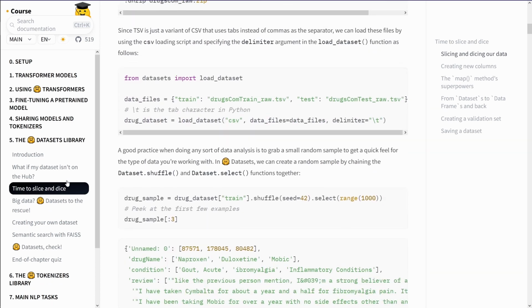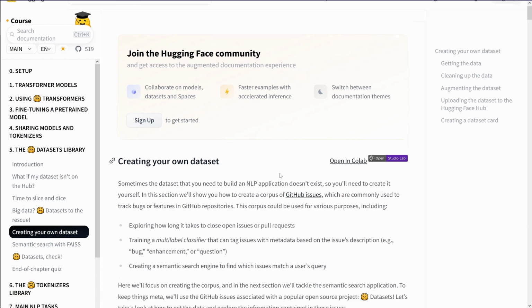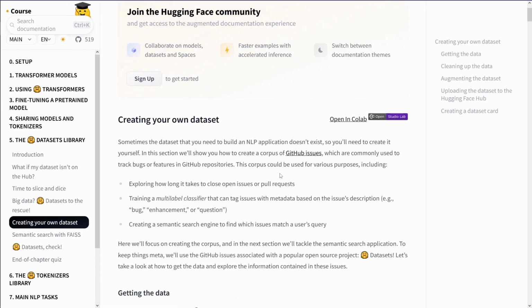Yes, okay. Create your own data set. I thought I would get a data set I can use right now, let's say for a cross-encoder semantic search, or I can use it for some zero-shot classification of my text, you know?